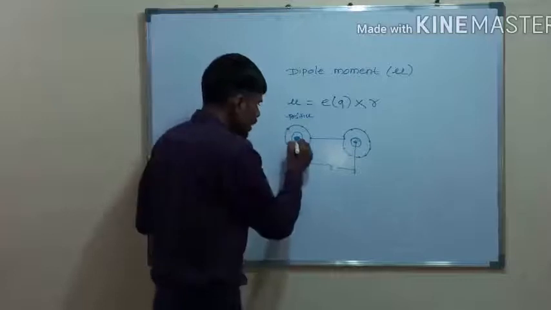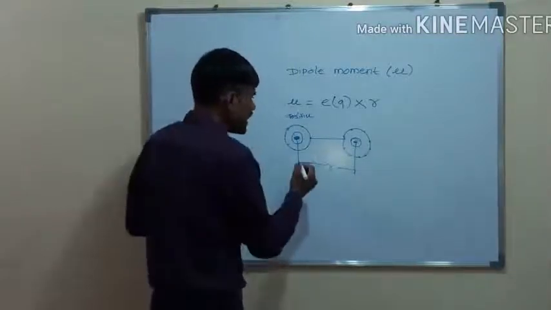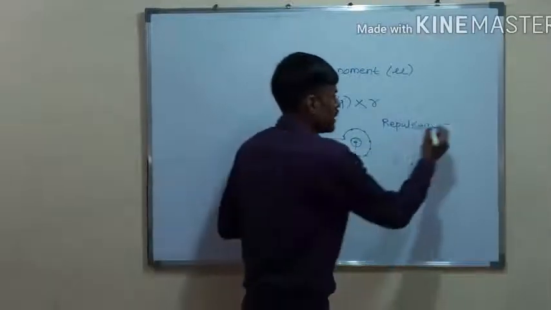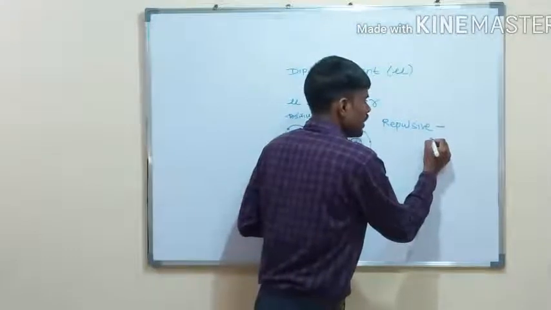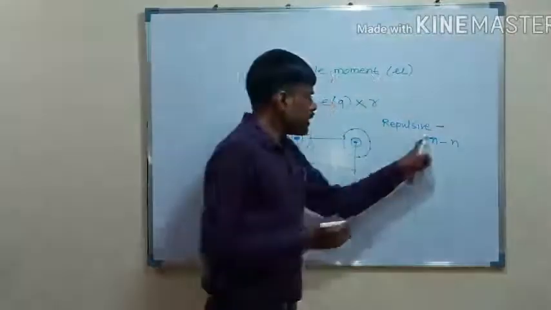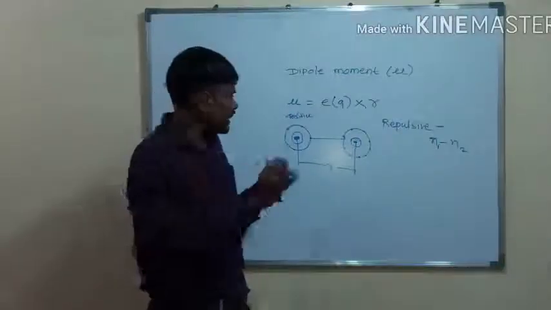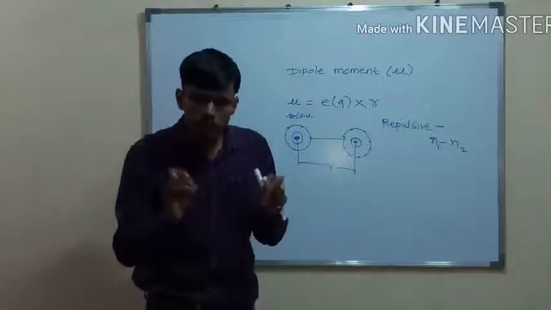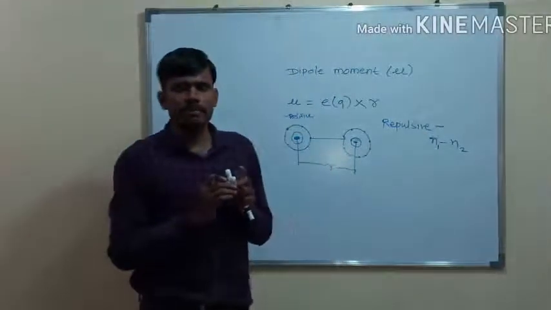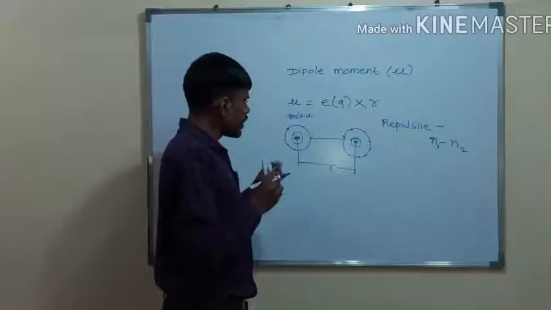One is a repulsive type of interaction, present between the positively charged nuclei. The nucleus of 1 atom and the nucleus of the other atom are both positively charged, so there is a repulsion between these positive charges after a certain point.